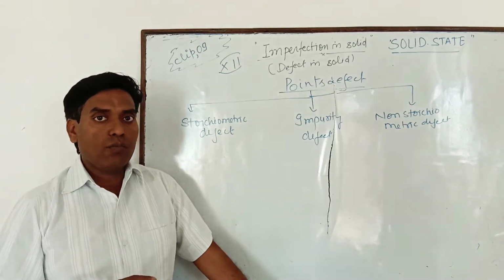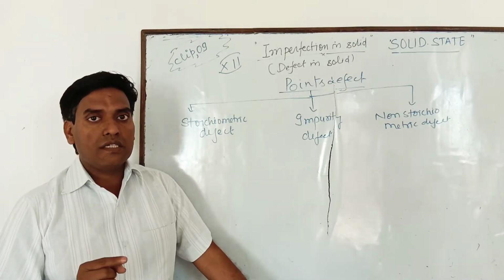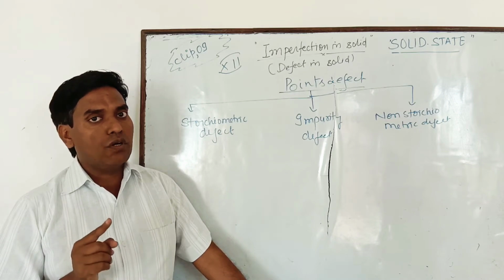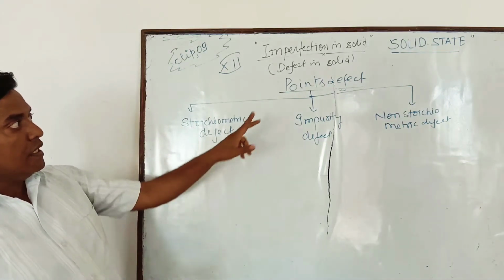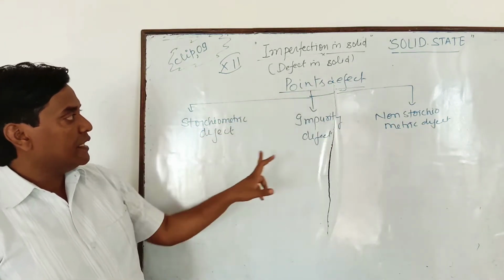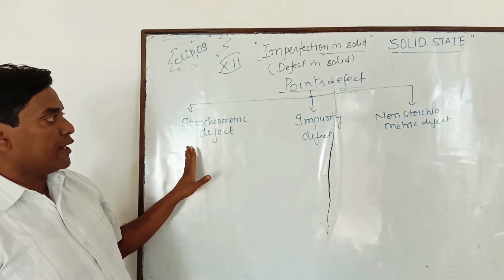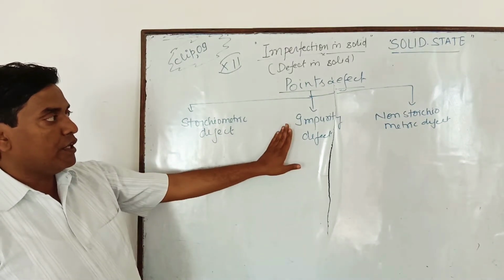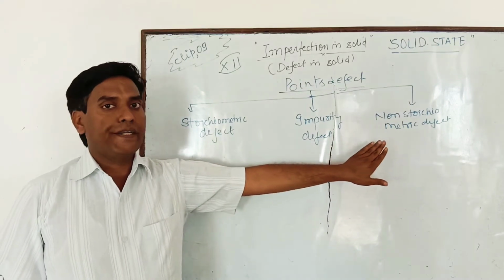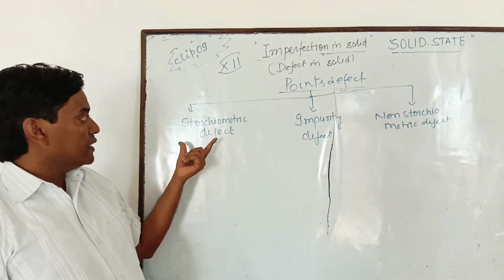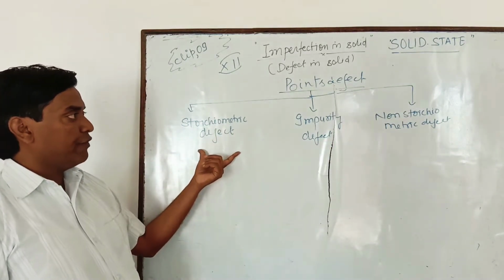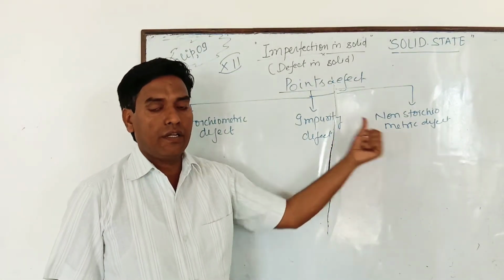So the stoichiometry of Na and Cl in a crystal is 1:1. On that basis, we can say that there are three types of point defect: stoichiometric defect, impurity defect, and non-stoichiometric defect. The main ones are the stoichiometric defect and the non-stoichiometric defect.